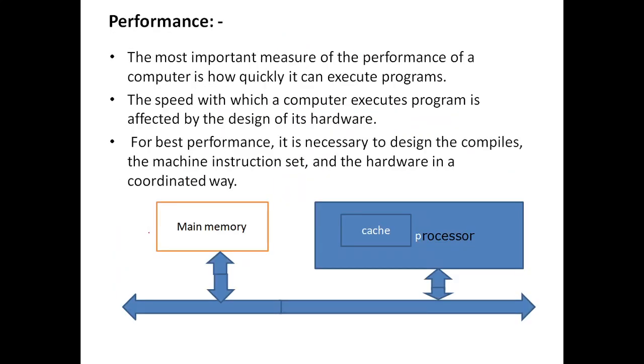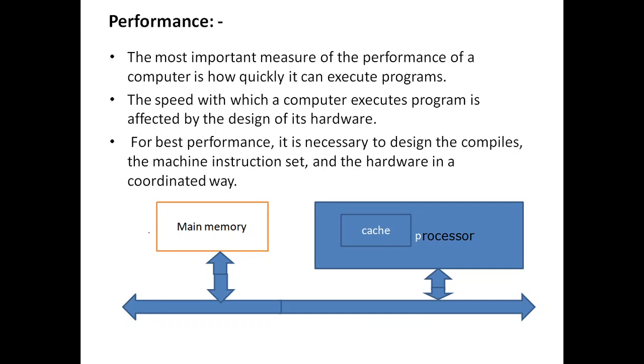And next one is performance. So we have to keep in mind the performance of the CPU. The CPU performance should be high. So when that equation is going to be satisfied, if we are keeping the CPU in a busy state, then the CPU performance is going to be high. If the CPU is idle, then the performance is going to be very low.